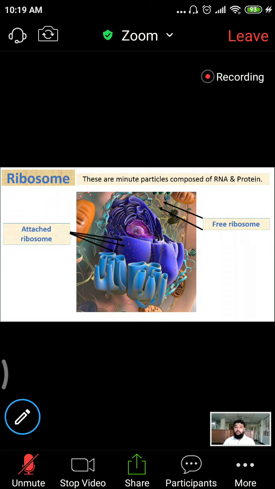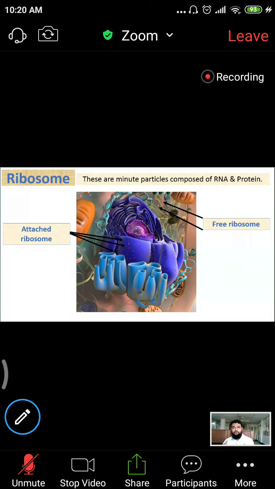And the free ribosome is haphazardly located in the cytoplasm, totally in the cytoplasm. These free ribosomes freely produce protein. These proteins are utilized by the cell itself. Must know. So free ribosomes produce those proteins which will be needed for the cell itself.